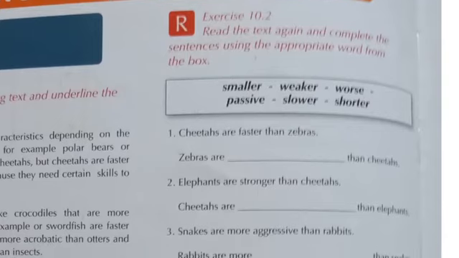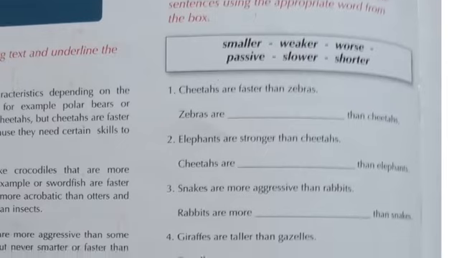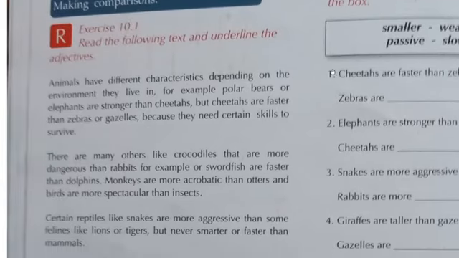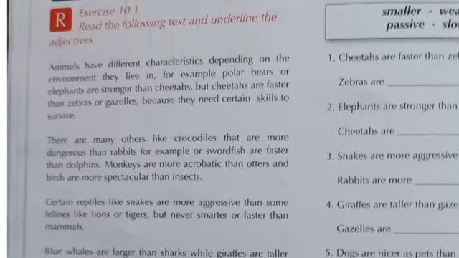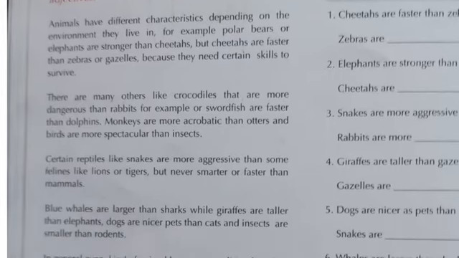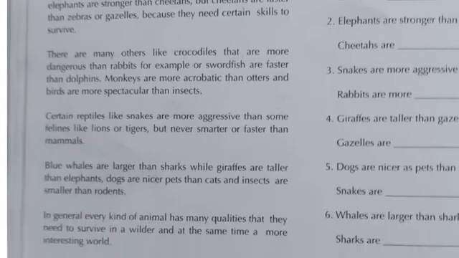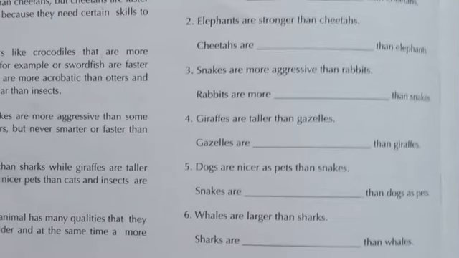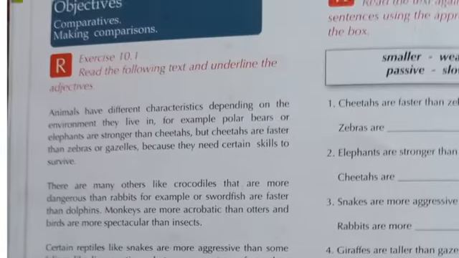So now let's get started, and we're going to start with exercise number 10.2. It says read the text again and complete the sentences using the appropriate words from the box. We have different words like smaller, weaker, worse, passive, slower and shorter. Next to it we have a small text about different animals. We have to read the text, and then when we complete the reading we have to complete the exercises that are next to it. So we have to start reading.